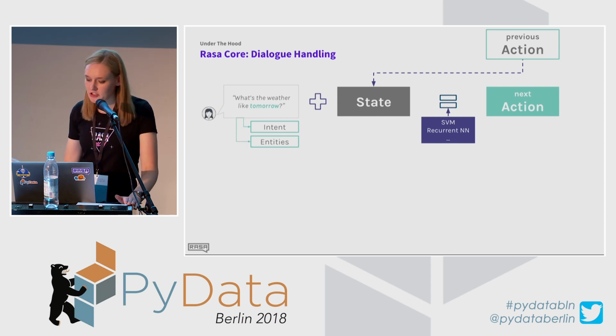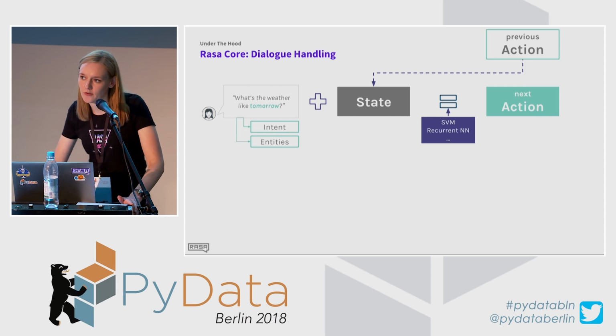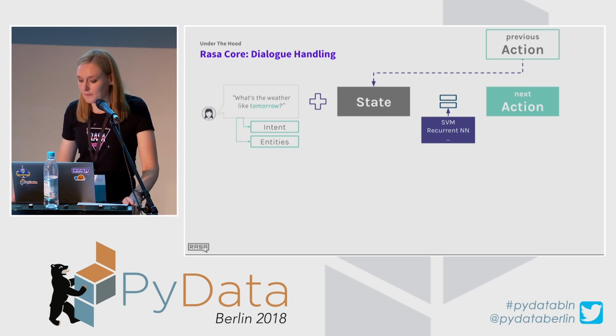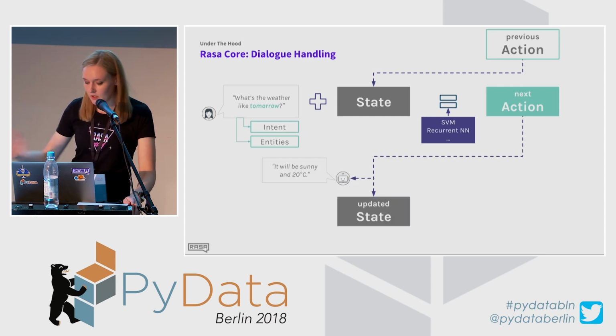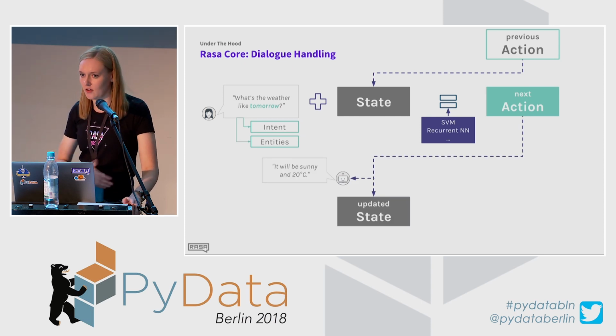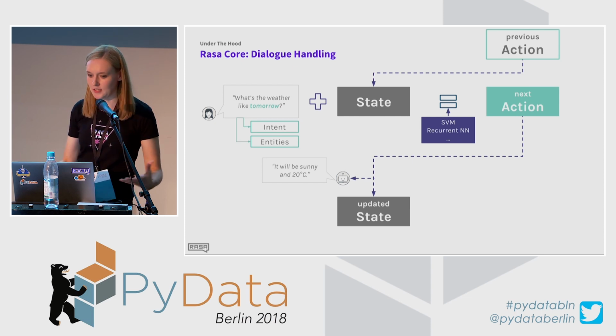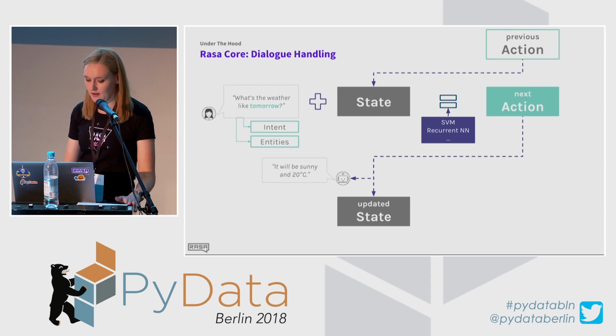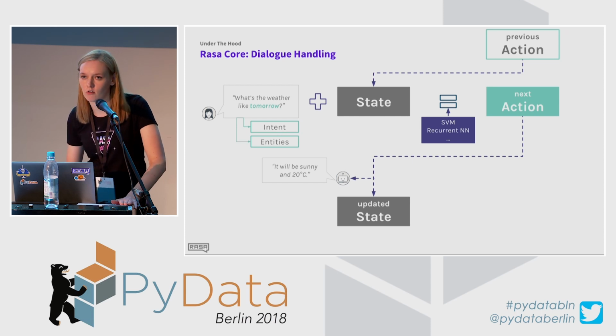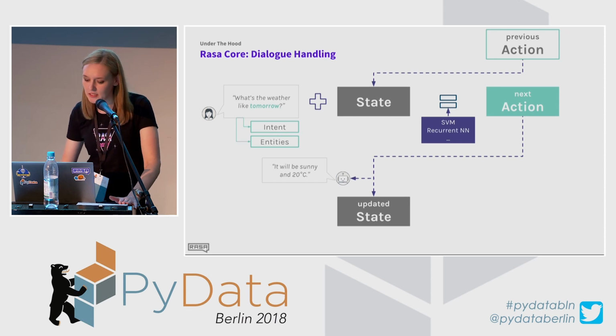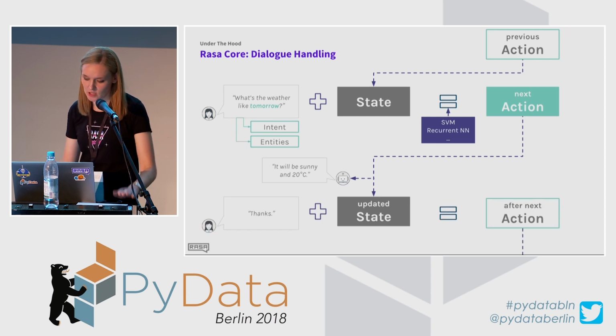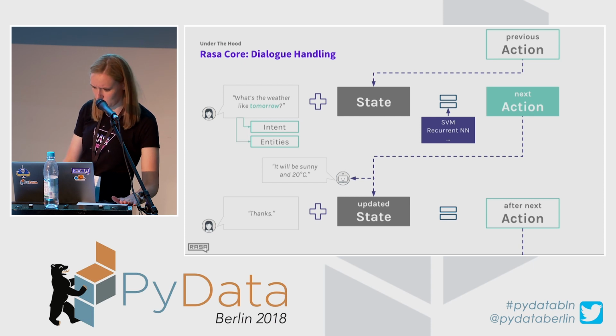The prediction can be done with an SVM or with a recurrent neural network. Then when it makes a prediction, the newly predicted state becomes an updated state, which is then probably combined with some kind of API call or retrieving data from the database, and the chatbot simply makes a response.